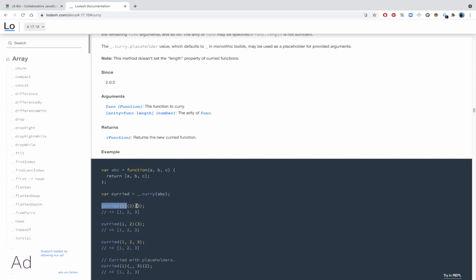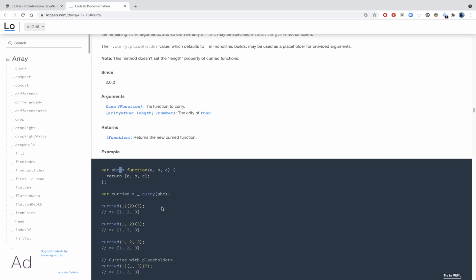This returns a new function, then this returns a new function, and finally abc gets called with the values 1, 2 and 3. So that is currying: a process of taking a function with multiple arguments and returning a series of nested functions that each take one argument and eventually result in a value. It's as simple as that.